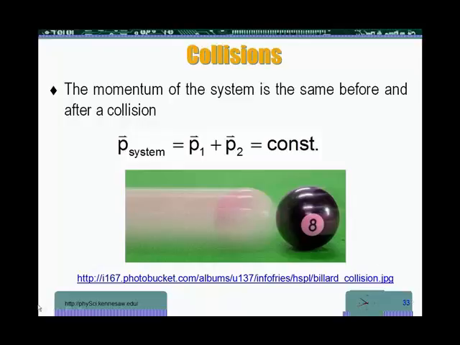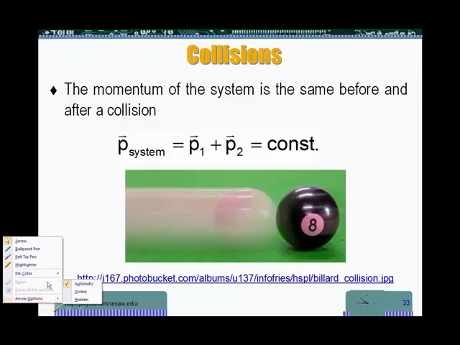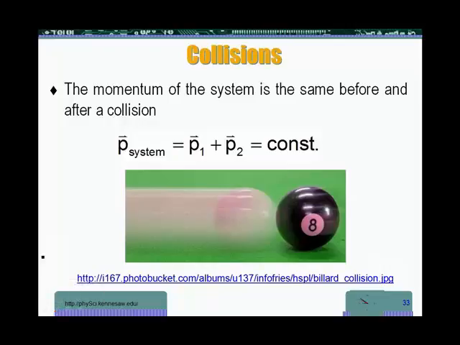In this recording, we will talk about collisions. One of the areas where conservation of momentum is quite applicable and quite useful is in the study of systems where we have objects that collide.